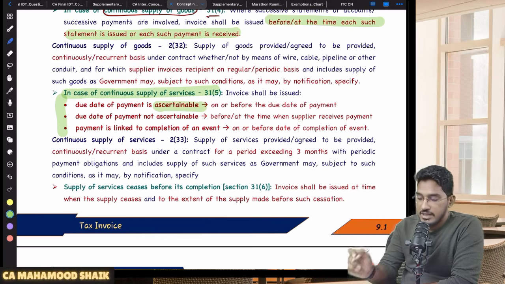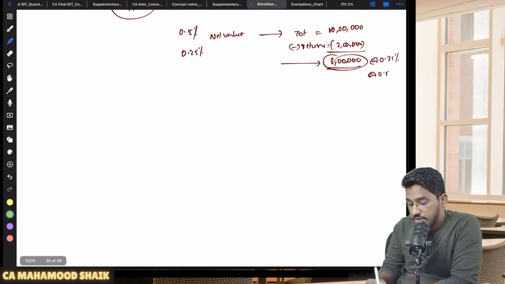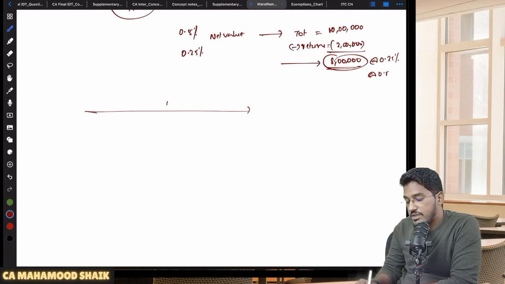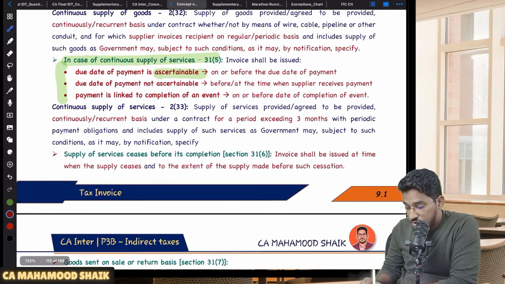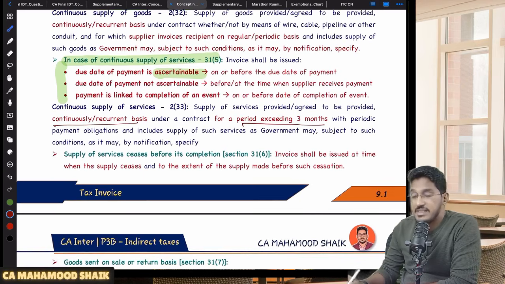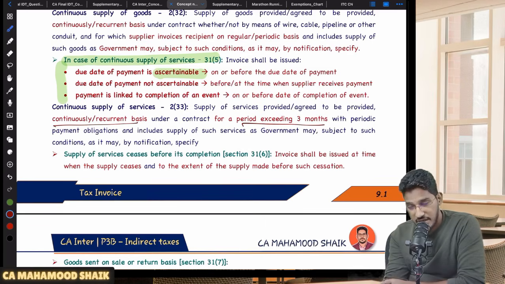Let me try to explain with the help of an example. First of all, we need to understand what is continuous supply of service. In order to qualify as continuous supply of service, there should be a supply of service on a continuous or recurrent basis for a period exceeding 3 months. For more than 3 months on a continuous or recurrent basis, if you are providing services, then only it will be treated as continuous supply of services.